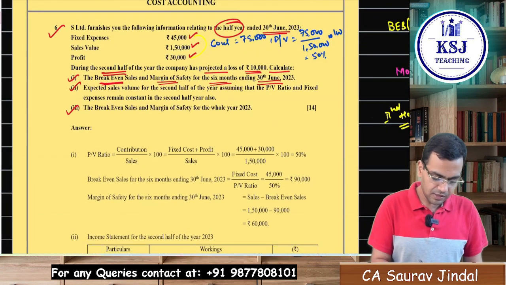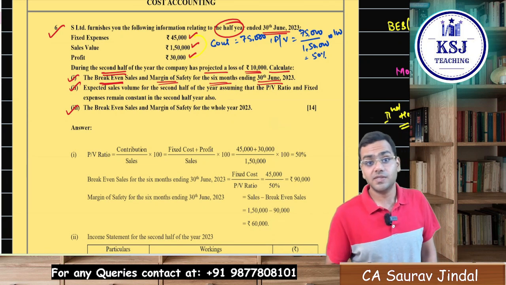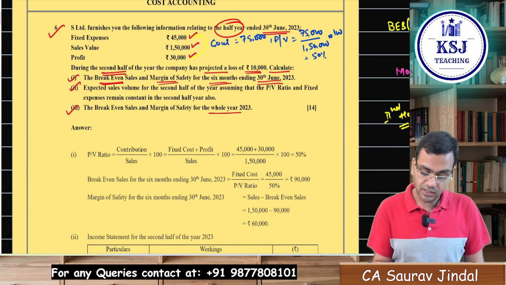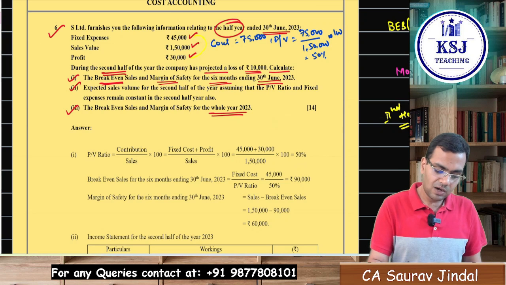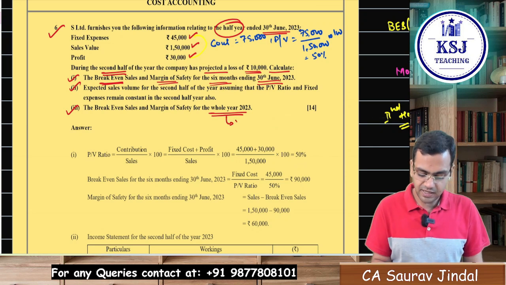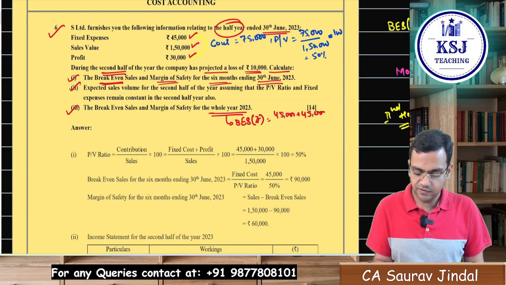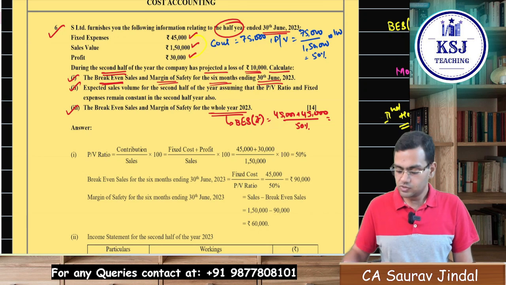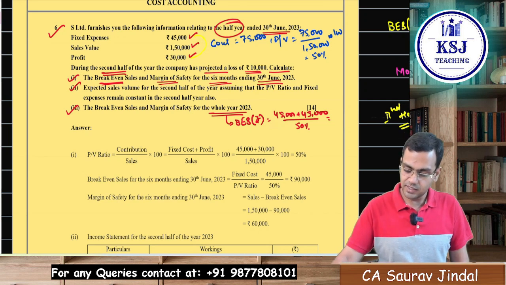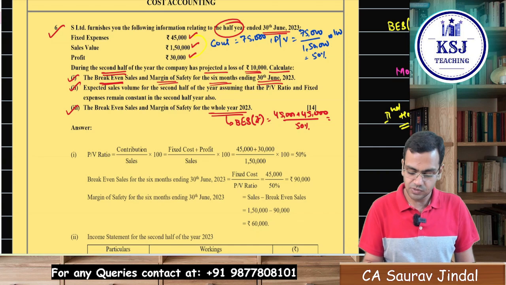Last part, the break-even sales and margin of safety for the whole year 2023. Now, if you talk about the whole year, break-even sales is what? Break-even sales is fixed cost for the first half of the year plus fixed cost for the second half of the year divided by PV ratio, that is 50%. So that will be the break-even sales, that is 90,000 divided by 50%, that comes to 1,80,000 is the break-even sales. What will be the margin of safety?